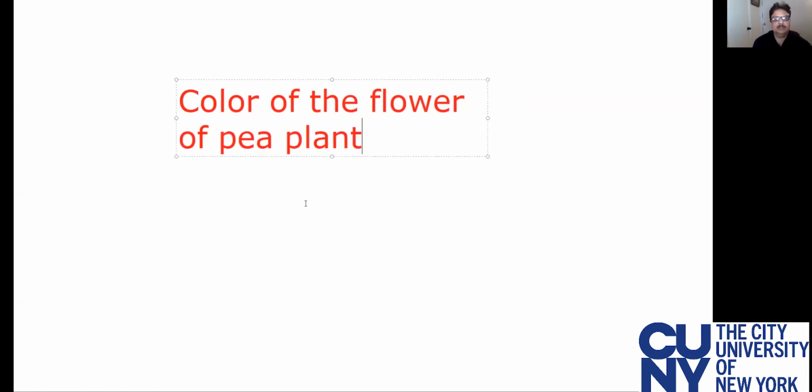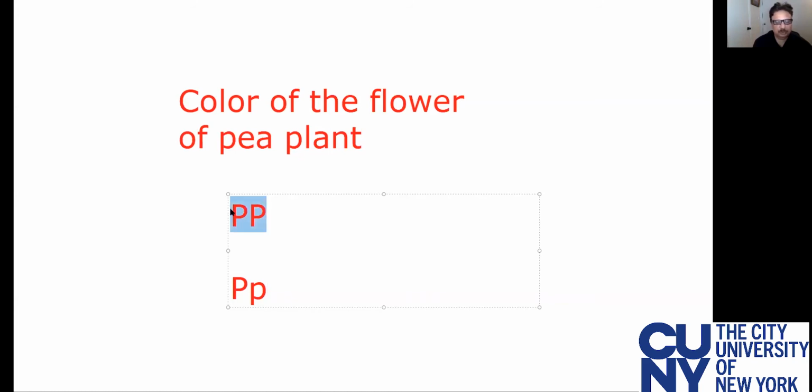Now, if this color is purple, so it could be denoted by P. And since a pea flower is a diploid part of the plant, so it will be denoted by big P, big P. A flower could also be purple if there is big P and a small p. Big P coming from, let's say, a male plant, and small p from the female part of the plant. So this is because the purple color is dominant.